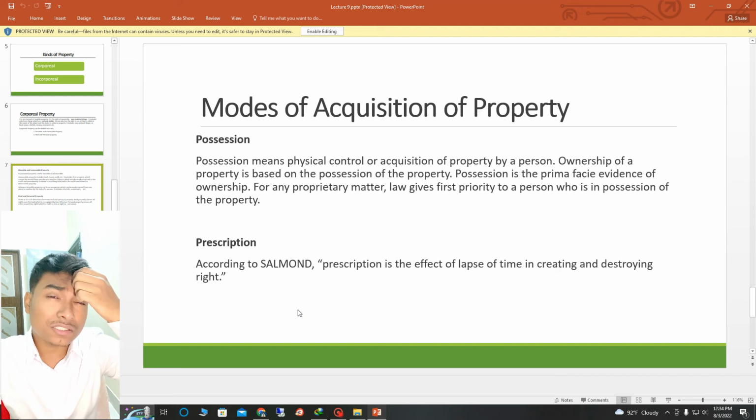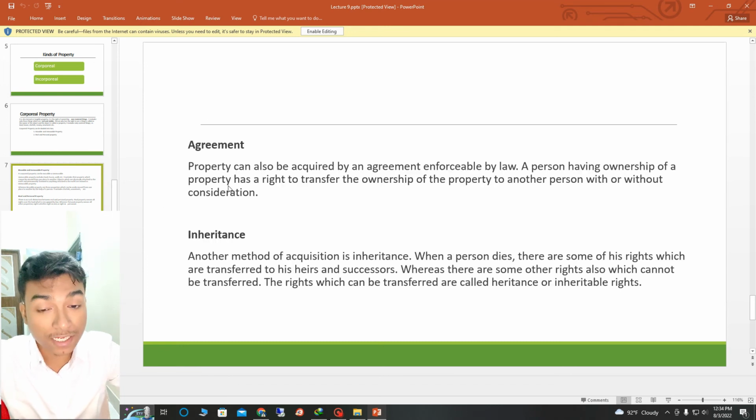Prescription. According to Salmon, prescription is the effect of lapse of time in creating and destroying rights. Agreement. Property can also be acquired by an agreement enforceable by law. A person having ownership of a property has the right to transfer the ownership of the property to another person with or without consideration.